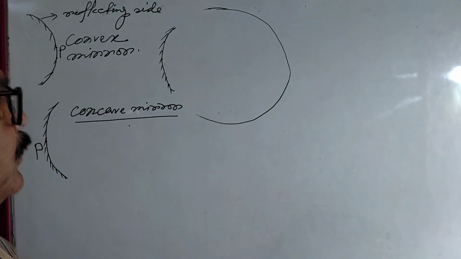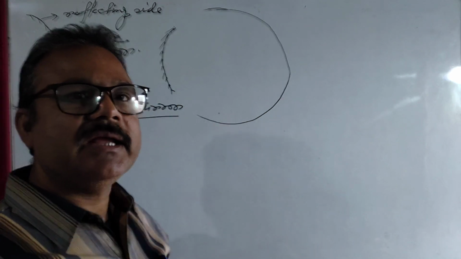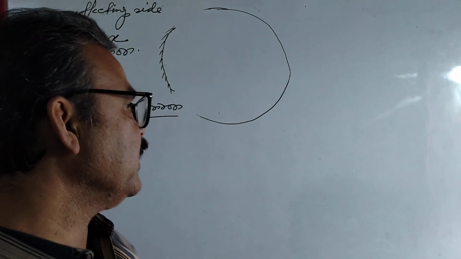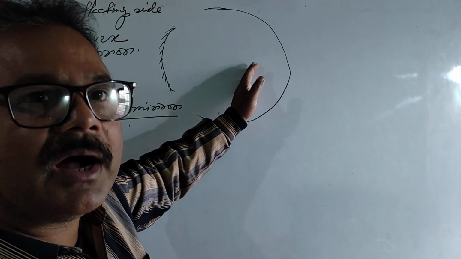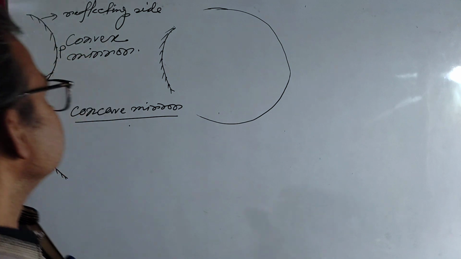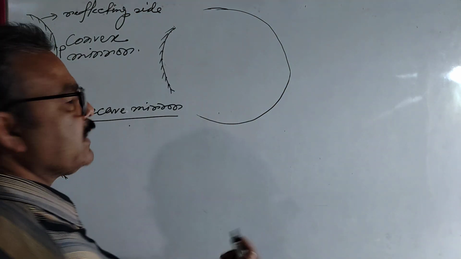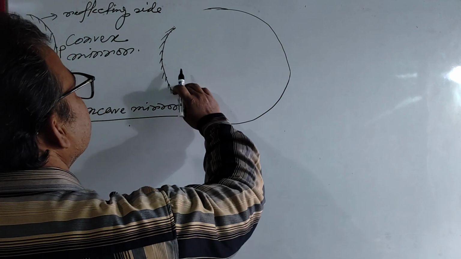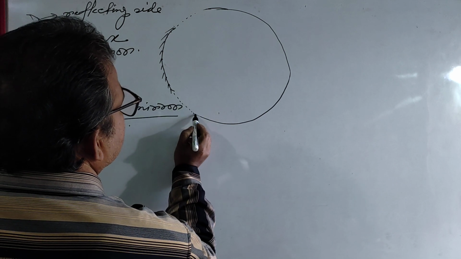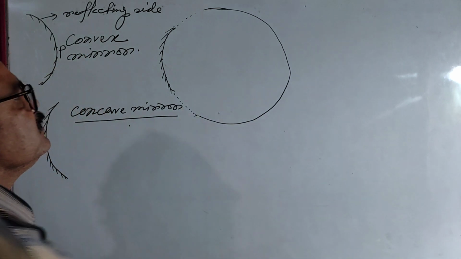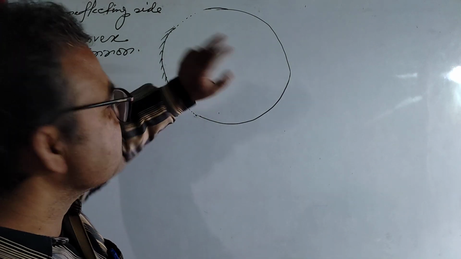Already I have mentioned you that the spherical mirror can be considered as a part of a sphere, or in other words you can say that the spherical mirror forms a part of a sphere. Suppose you think about this spherical mirror. Now definitely I can consider that this spherical mirror is the part of this sphere. Am I right? Part of this sphere. Okay, and in this sphere there is a certain center.